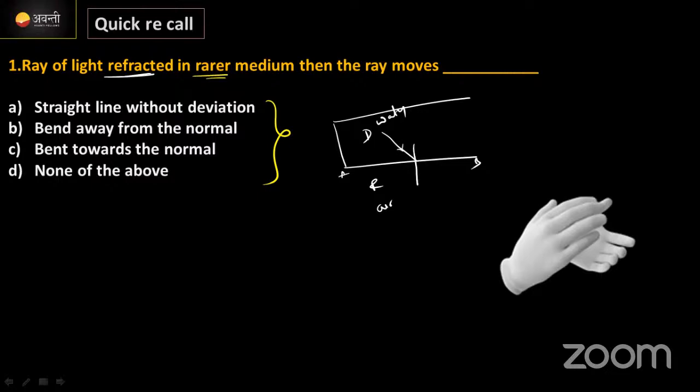Now actually light has to go in this path, correct? But due to the change in medium, this is a rarer medium. Now the ray will move away from the normal, and whatever the incident ray है ना, ये incident ray के ज्यादा क्या होता है? Bend होता है. Hence the correct answer is bend. Sorry, bend away from the normal. B is the correct answer, guys.